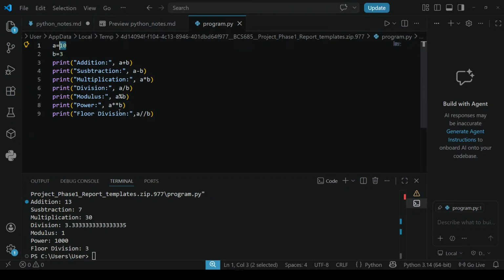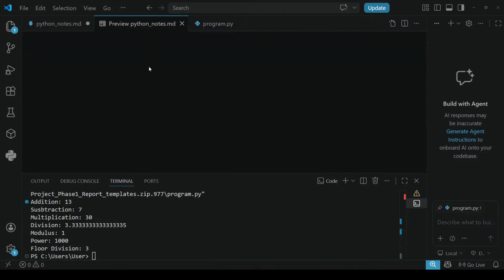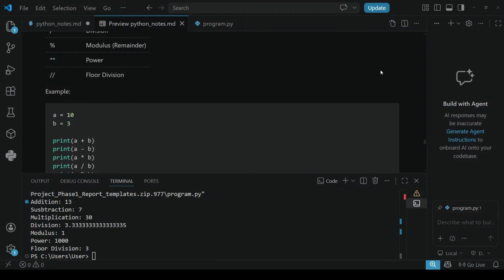For addition, a plus b, 10 plus 3, is 13. Like that, 10 minus 3 is 7. It is displaying all the answers: division, modulus remainder, and power, 10 star star 3, which is 1000. Floor division has also shown its output. Okay, clear? We have run this program and done it.